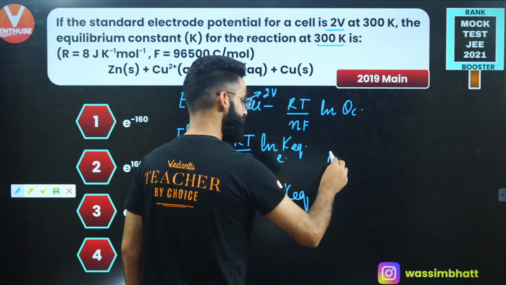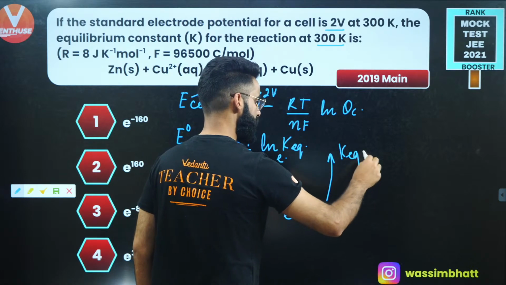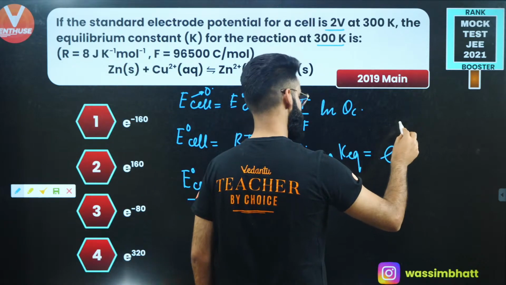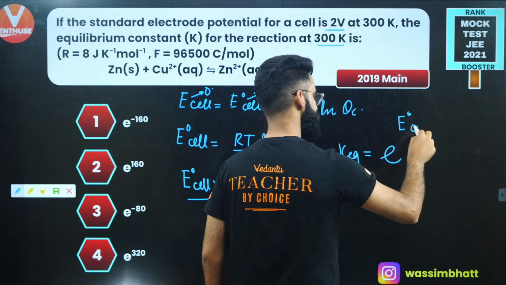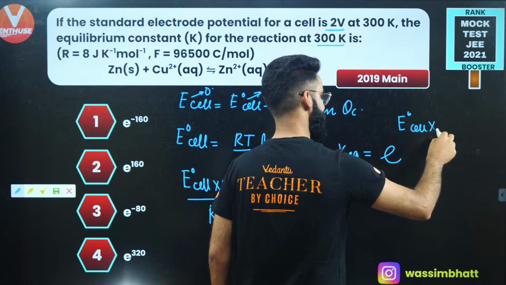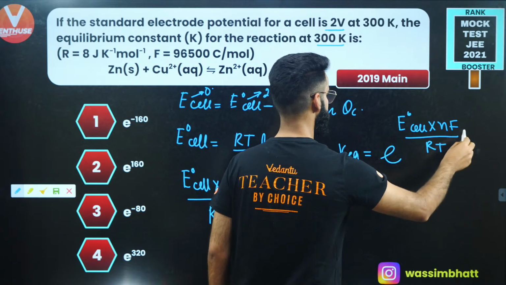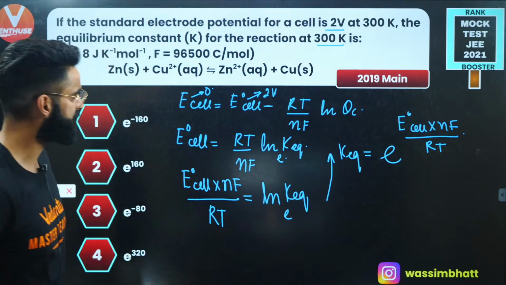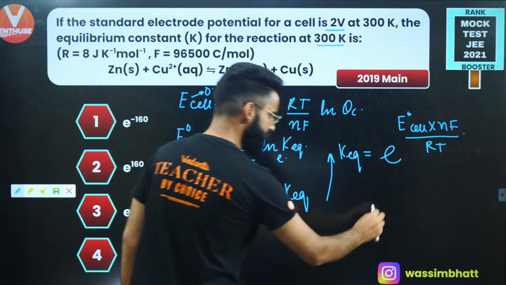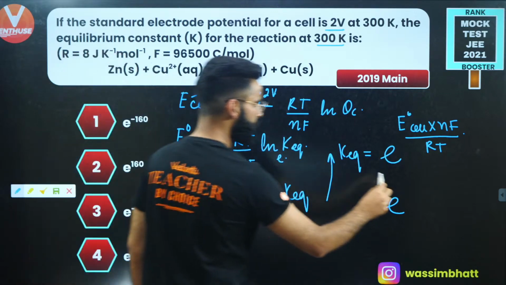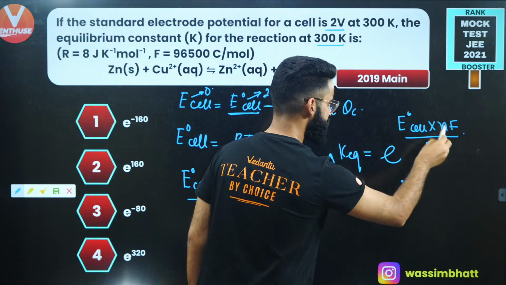You can clearly say equilibrium constant K eq is equal to e raised to the power E naught cell multiplied by nF divided by RT. Correct? A very, very simple form you got, right? So it's going to be e raised to the power, what is the E naught cell value? E naught cell value is given to me as 2 volts, multiplied by, what is the value of n?